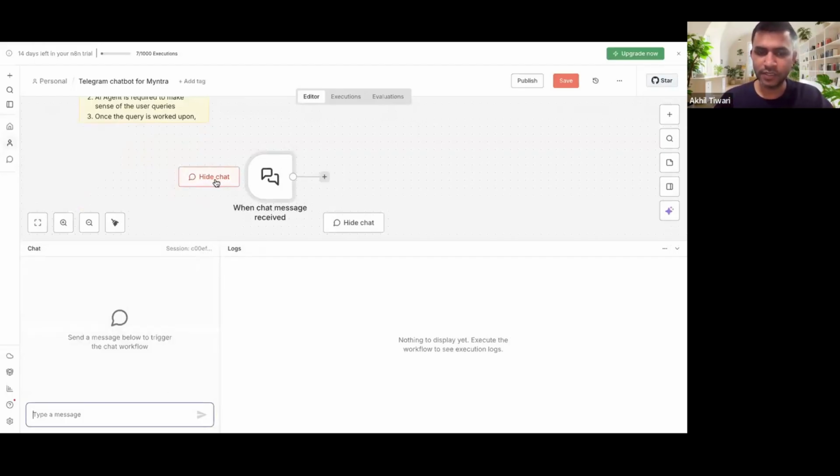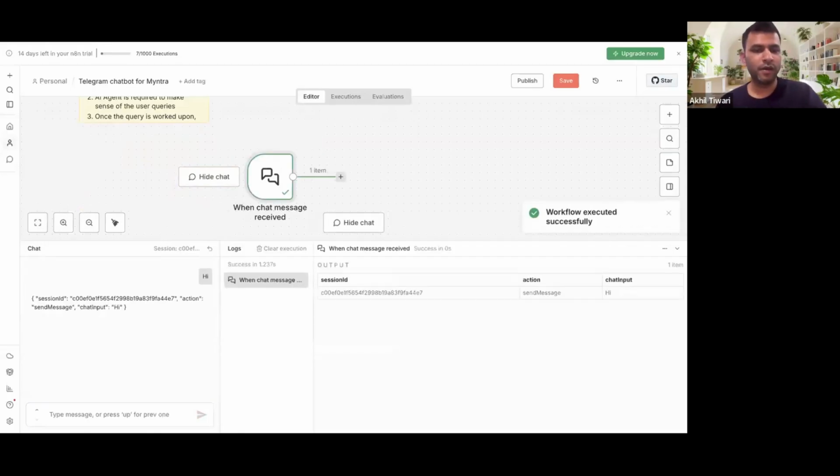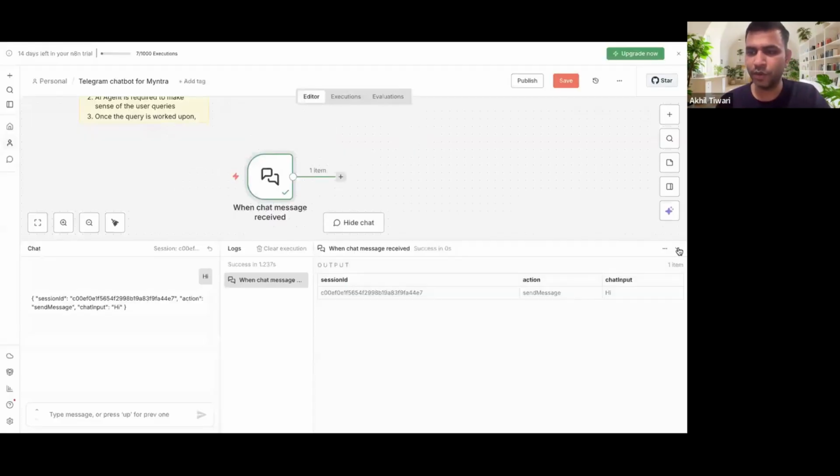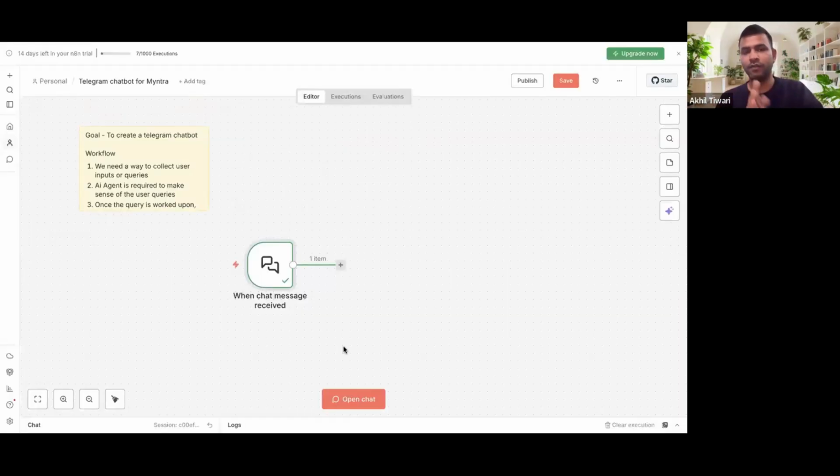So I've just clicked on this open chat, and I'll just simply say hi. Yeah, it's working. It's taking input, and you can see that our chat input is here, right? Now, the next step is, right now, we will try to do all those customizations a little later. We'll first set up the foundations, and then we'll go ahead and do the customizations all over it, right?